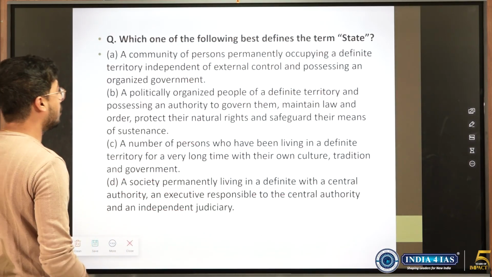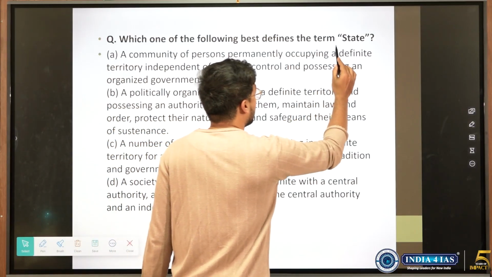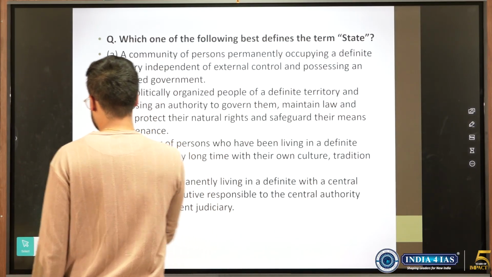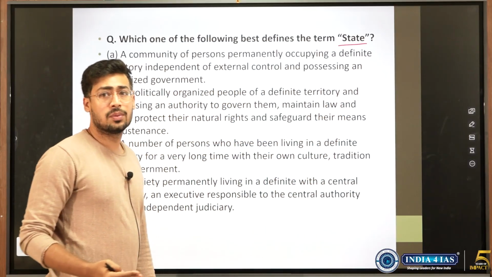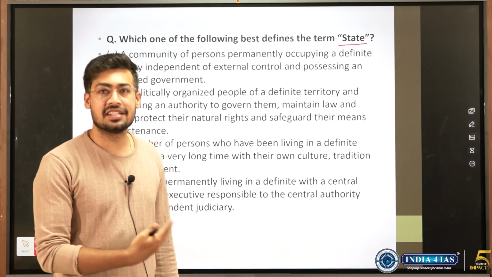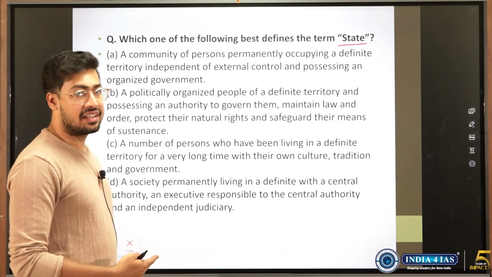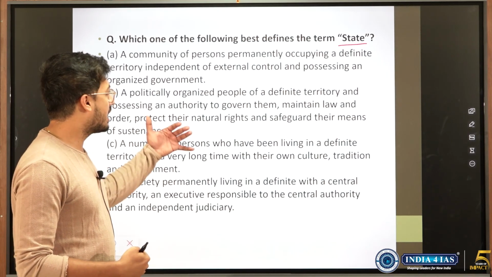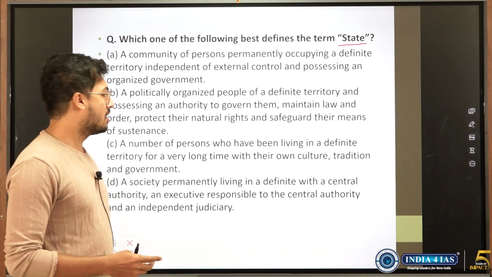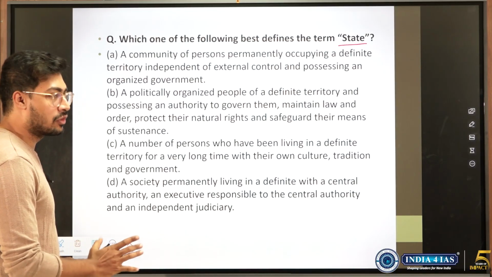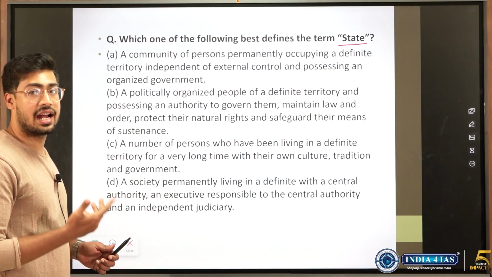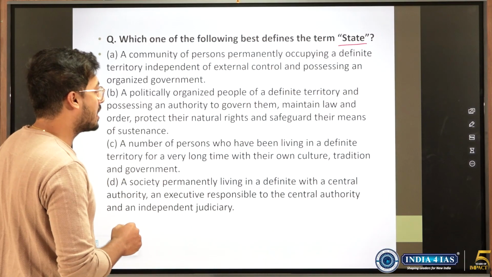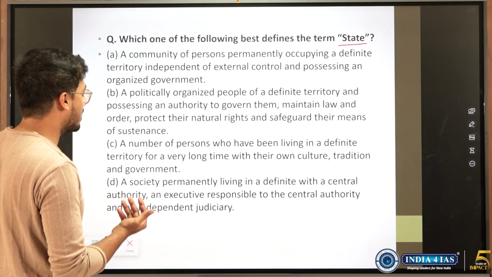So which one of the following defines the term state? Which one of the following defines the term state? People say we should read NCERT, and here is the NCERT question. We have not focused on it in the way it has been asked here. We look at the options. This question was picked from the NCERT and this was one of the rarest questions, because questions from NCERT hardly come, but this was picked from NCERT and that is why many students started studying NCERT after this.